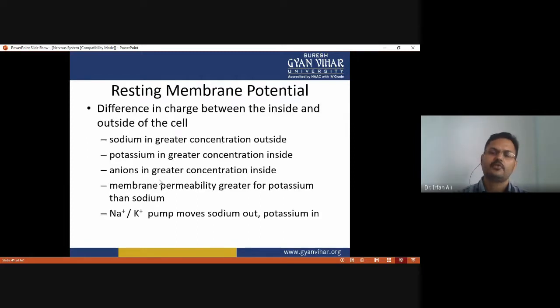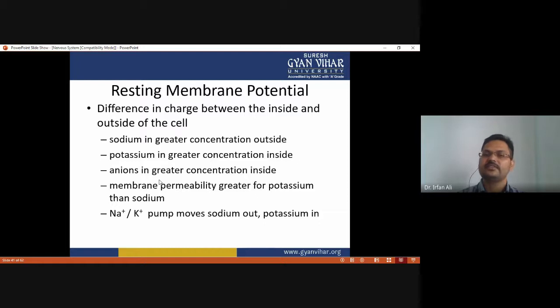And what is the resting membrane potential? The potential at rest is called the resting membrane potential. At rest, this neuron establishes a certain amount of membrane potential, which is equivalent to minus 70 millivolts. This difference in charge between the inside and outside of the cell is maintained during the resting phase, because sodium is in greater concentration outside, and potassium is in greater concentration inside, and anions are in greater concentration inside.